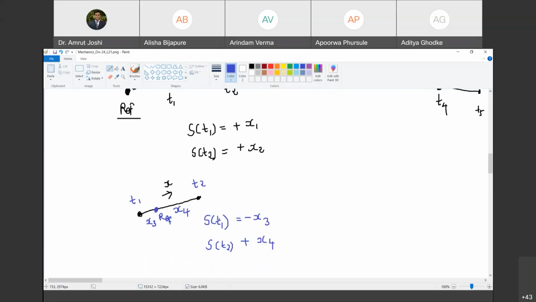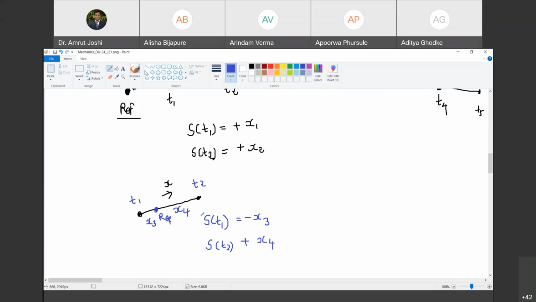Okay. Now tell me, when is the position negative in rectilinear motion? जब रेफरेंस पॉइंट के रिस्पेक्ट से जिस डायरेक्शन को आपने पॉजिटिव बोला है उसके अपोजिट डायरेक्शन में अगर आपको जाना पड़े तो पोजीशन नेगेटिव हो जाता है. Are you with me? Yes, sir. Otherwise it is positive. Though position is a vector quantity, in rectilinear motion it becomes a scalar quantity. It can be represented as a scalar quantity because the sign will take care of the direction.